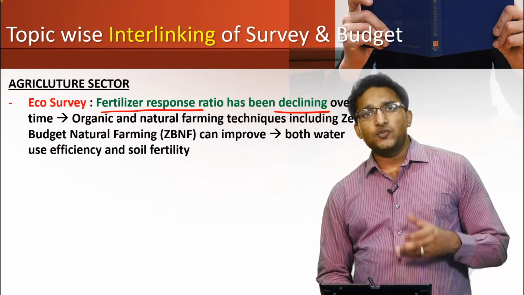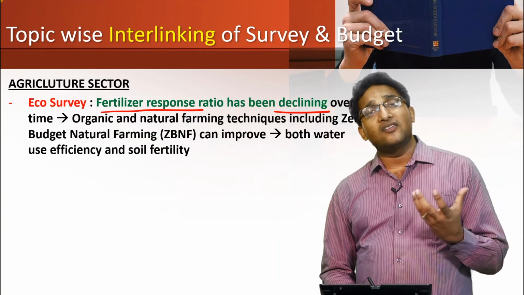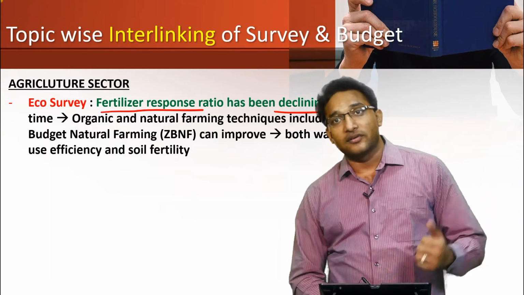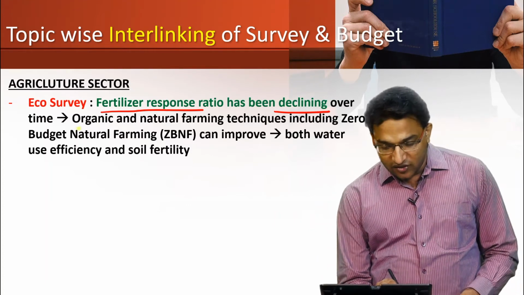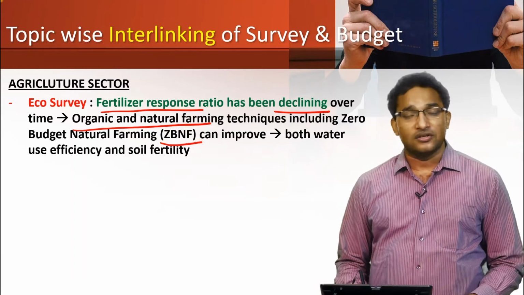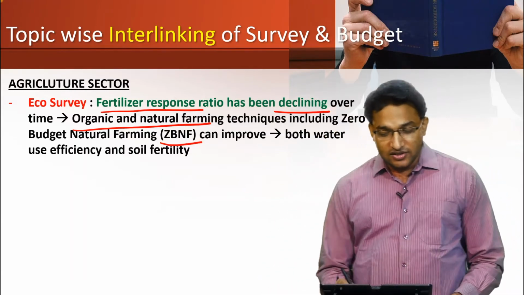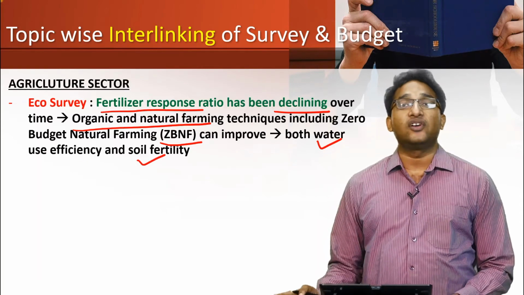because there has been excessive use of the chemical fertilizer and the land and the water productivity has come down, right? Therefore, we should introduce organic and natural farming, and the best thing will be zero budget natural farming, which can improve the efficiency of the water as well as the fertility of the soil.